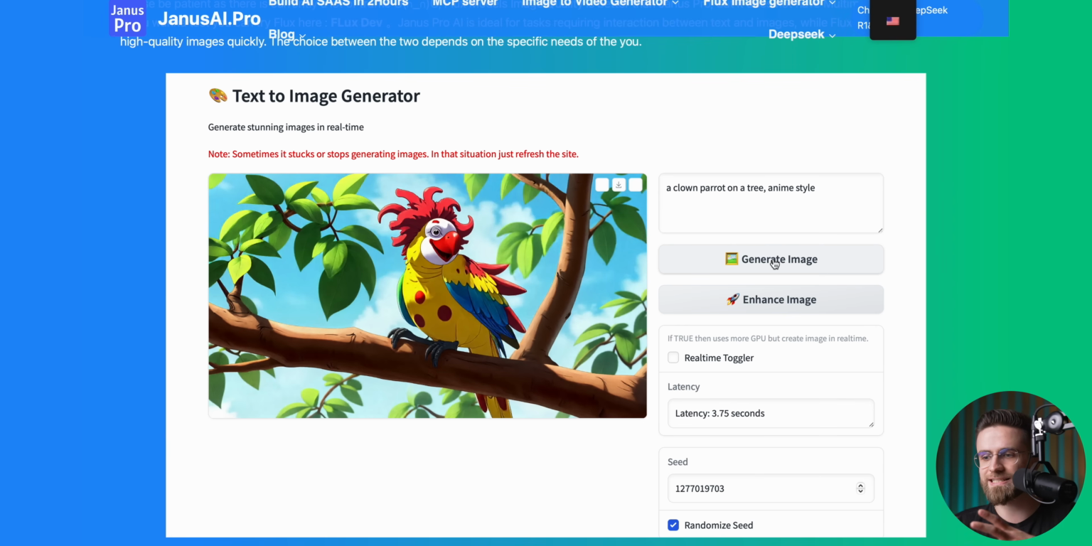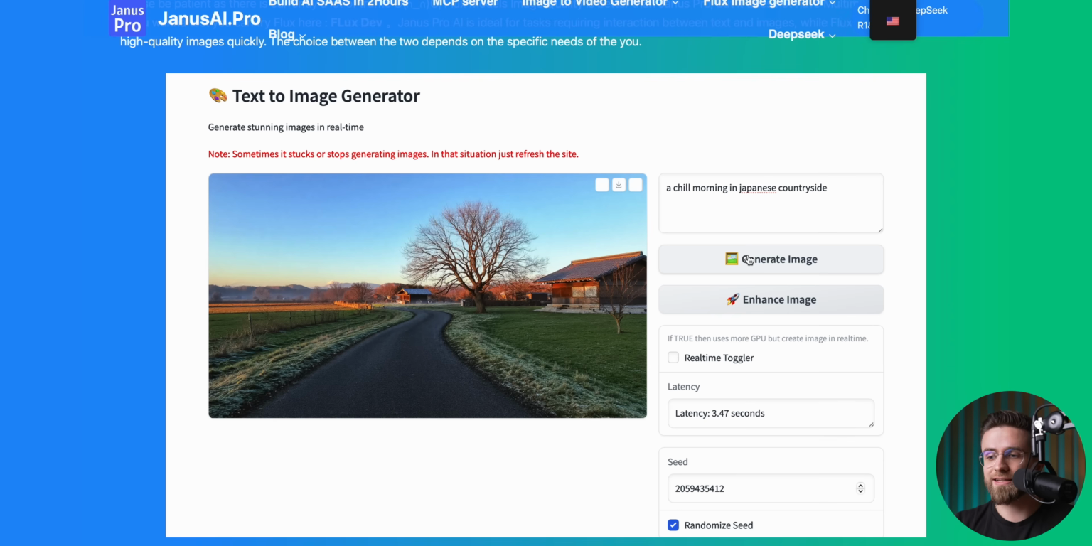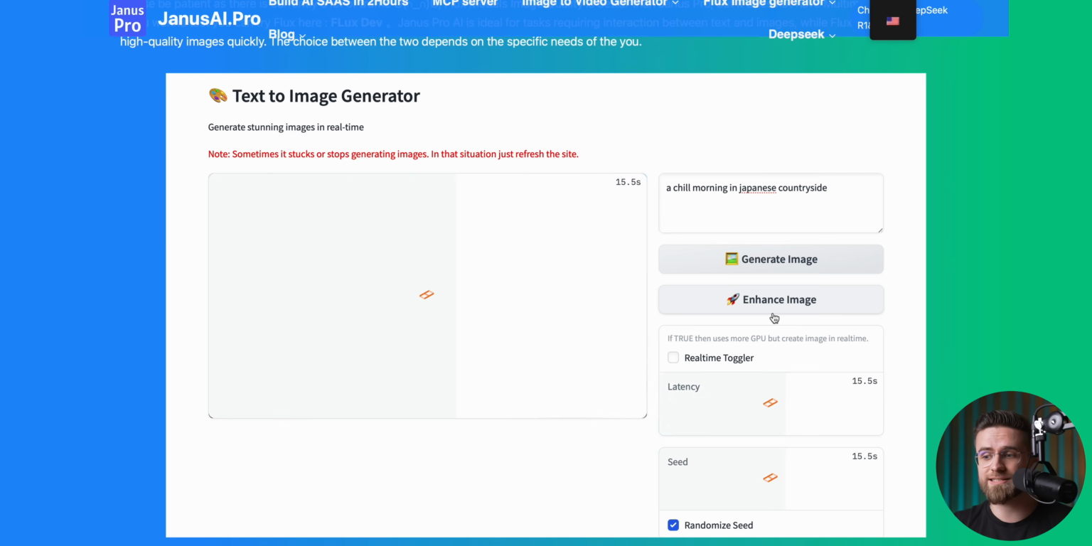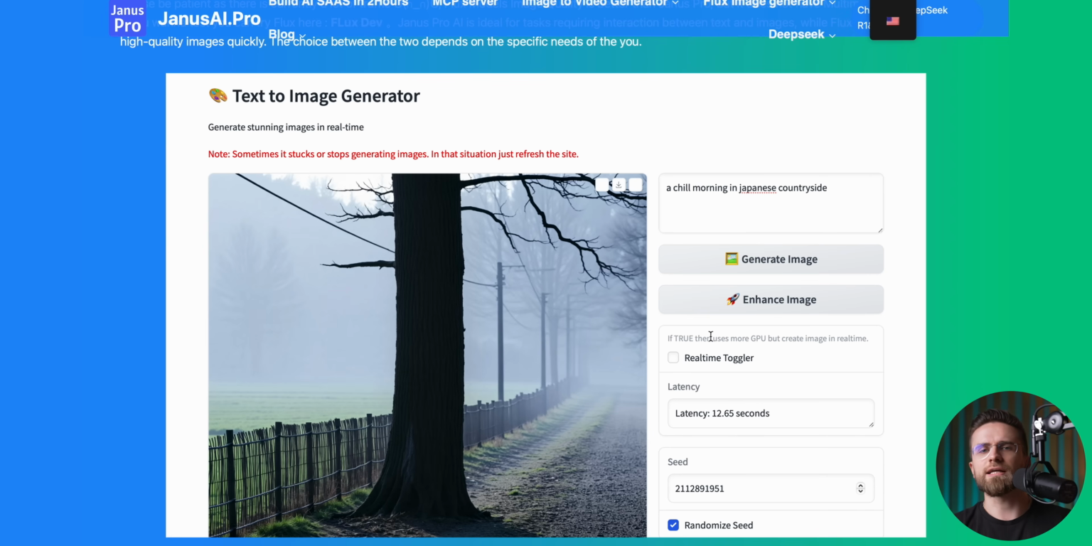You can also pick a static seed for all your images if you want them to be consistent, and you can adjust the size of your output. It can enhance images too, though I didn't see a huge difference when I tested it. If you're curious, you can try it out yourself and see if it's worth it.